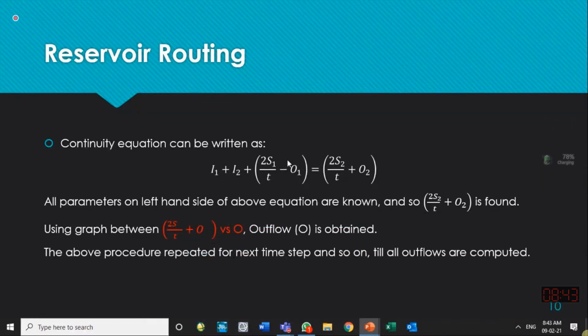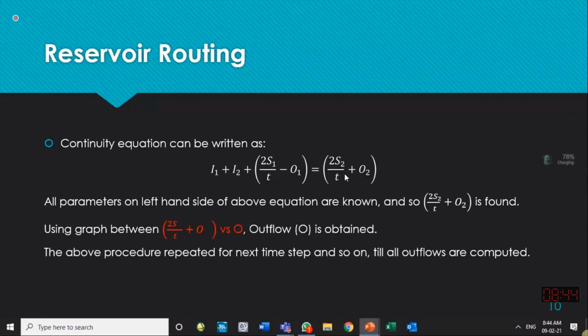Everything which was known to them, I1, I2, S1, T, O1, was written on one side. Everything which was not known to them, that is S2 and O2 terms, those were written on the right hand side. So from the known things, they had found the left hand side. It means they knew what is 2S over t plus O.